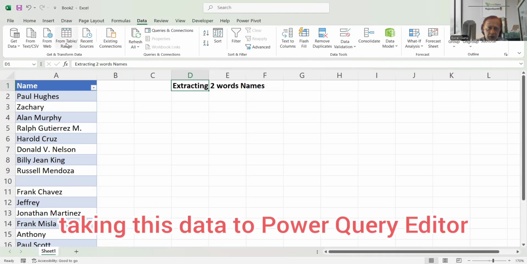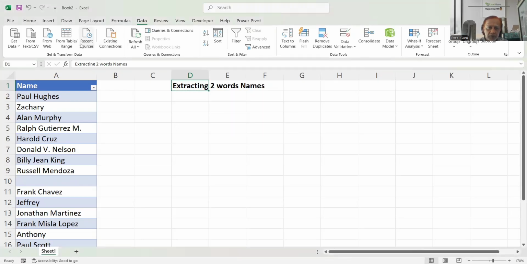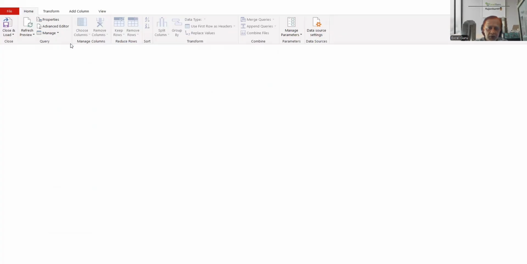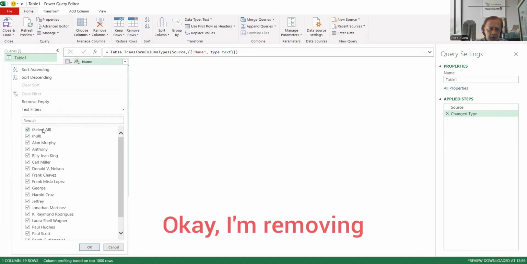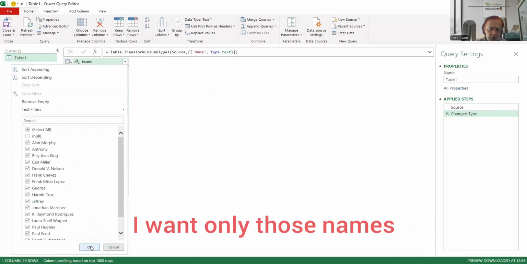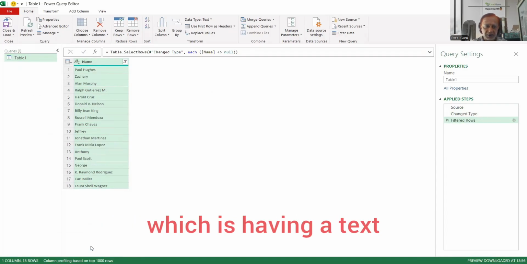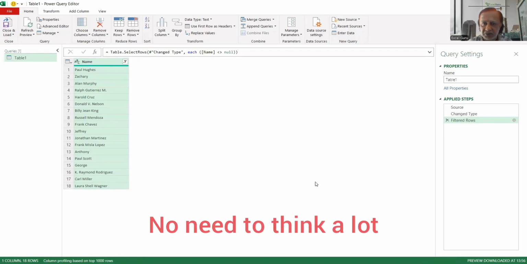Now I'm taking this data to the Power Query editor. It's already a table or range. I'm removing null, only null, because I don't want null. I want only those names which have text. Here it's very, very easy, no need to think a lot.